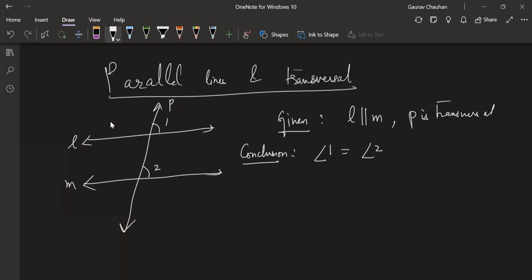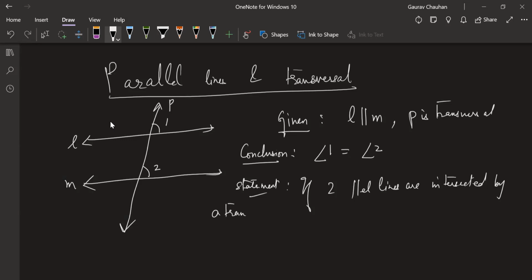What is the reason? Corresponding angles are equal. We can write this statement mathematically, and we have written it up. We will write it in English like this: if two parallel lines are intersected by a transversal, then the corresponding angles so formed are equal.